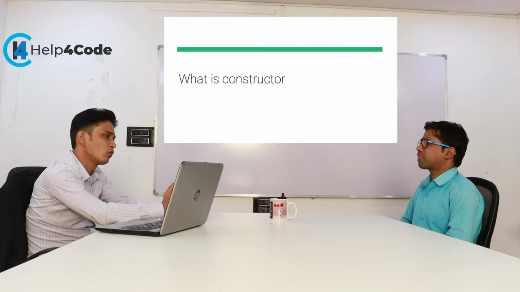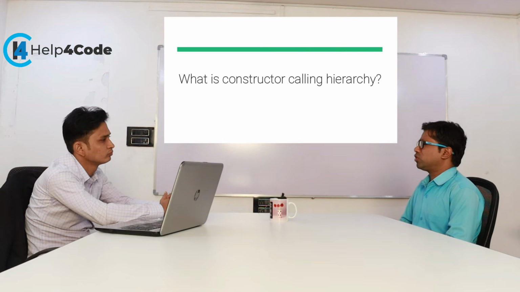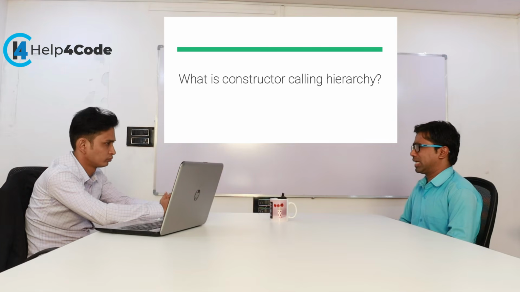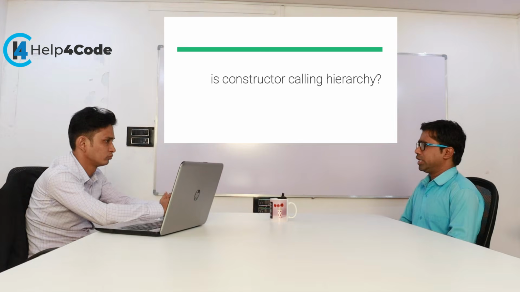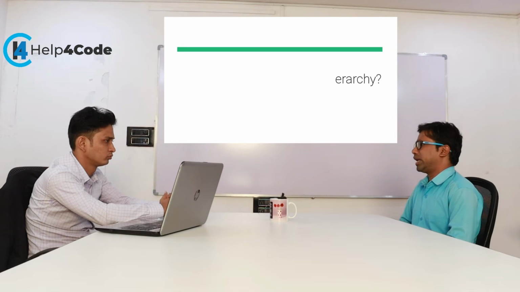What is the constructor calling hierarchy? For example, we have a parent class P and a child class C. The parent class has a default constructor, and the child class has a default constructor. Whenever we create an object of the child class, first the parent class constructor will be executed, then the child class constructor will be executed. This hierarchy is followed in constructor calling. In Java also this hierarchy is followed.